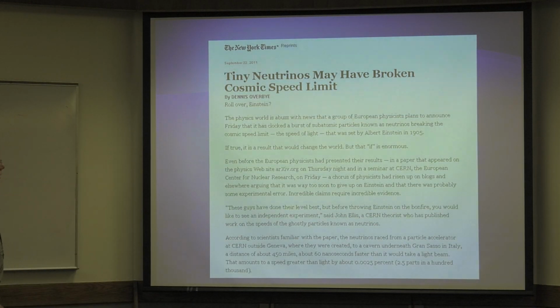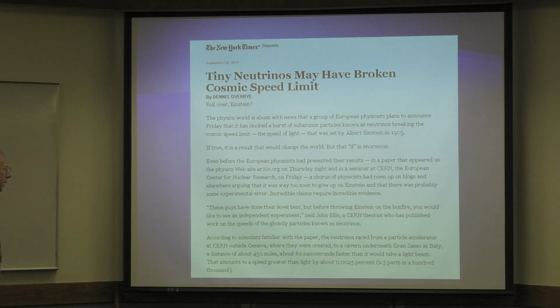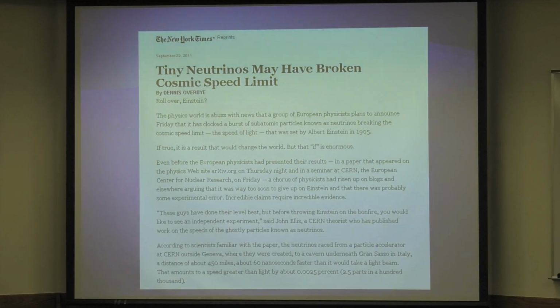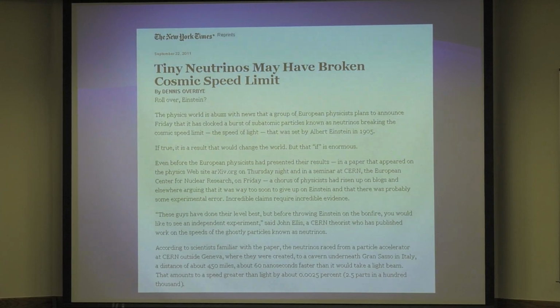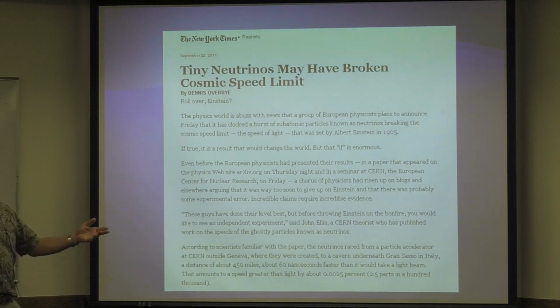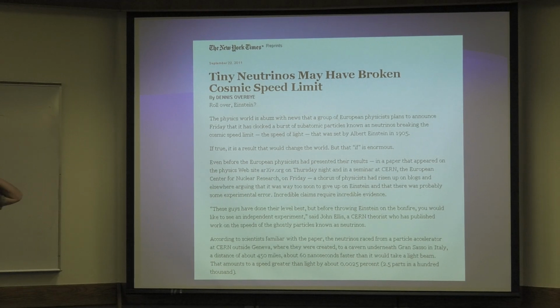Yeah, this is kind of funny. In 2011, there was an experiment done over in, I don't remember, Europe somewhere, Italy. The experimenters were shocked because their data indicated that something had gone faster than the speed of light. And everybody's going, oh my gosh.